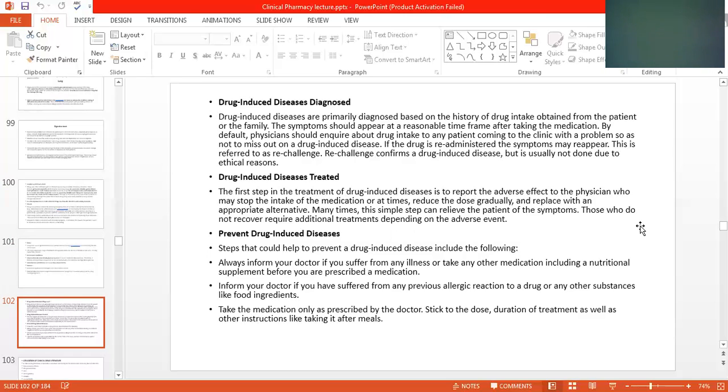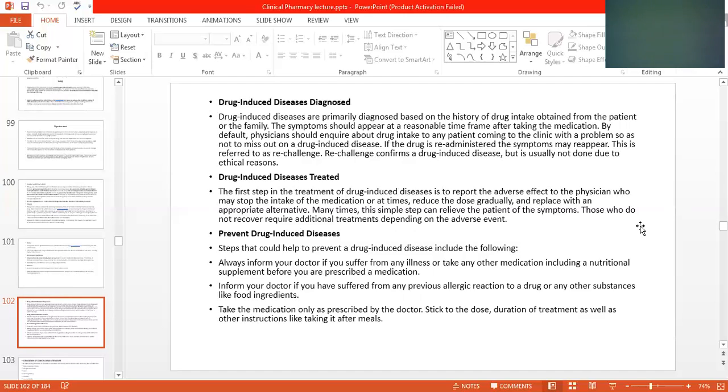If the drug is re-administered, the symptoms may reappear. This is referred to as re-challenge. Re-challenge confirms a drug-induced disease, but is usually not done for ethical reasons.